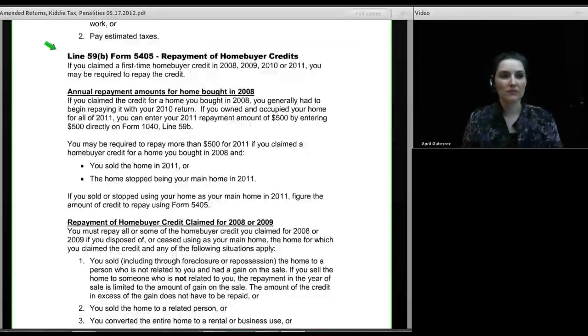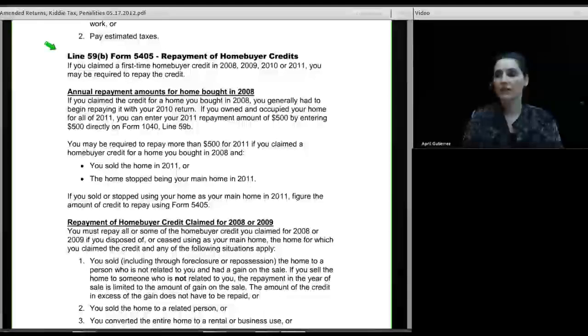And there are some important rules to know about the first-time homebuyer credit. First of all, there were a total of 3 different credits. The first credit that came out was the 2008 credit, a maximum of $7,500 that was to be repaid over a 15-year period beginning with the 2010 returns. So $7,500 was given to the client with their 2008 return, and the credit has to be repaid at a rate of $500 a year beginning in 2010.